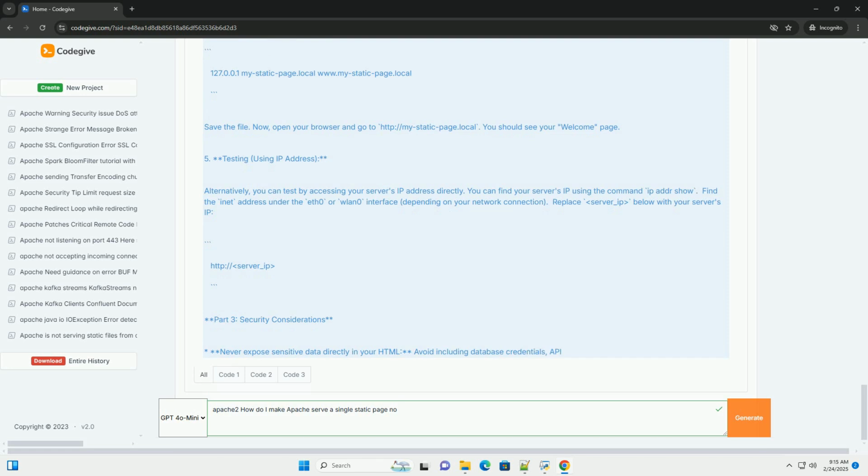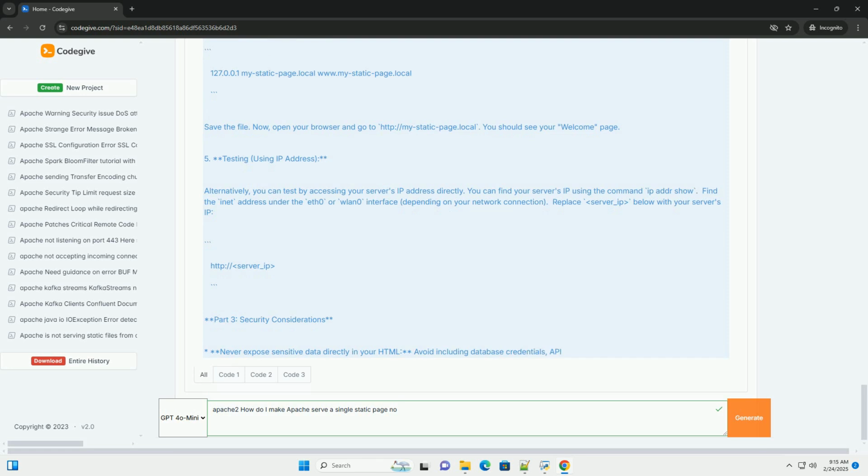4. Testing, using a local domain. To access your site using the host name mystaticpage.local, you need to add an entry to your /etc/hosts file. Add a line like this, replace 127.0.0.1 with your server's IP if necessary. Save the file. Now, open your browser and go to http://mystaticpage.local. You should see your welcome page.